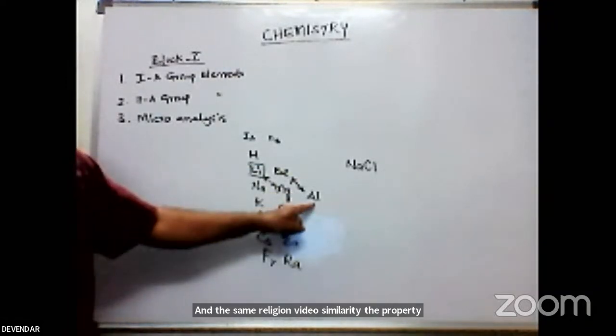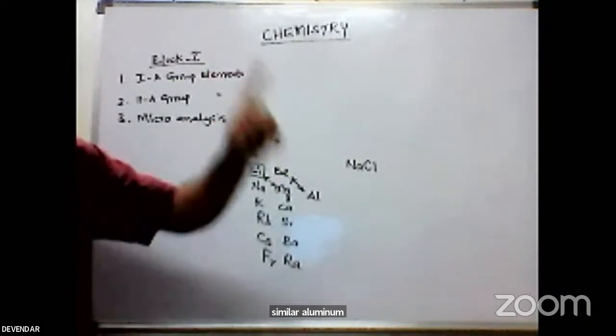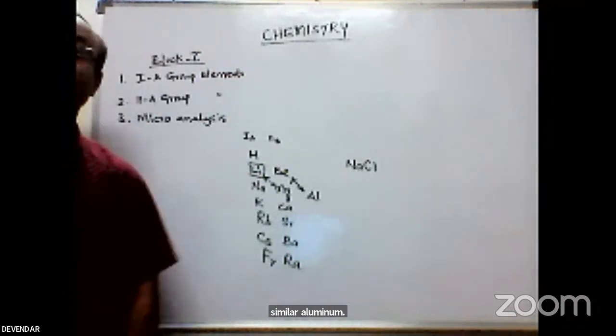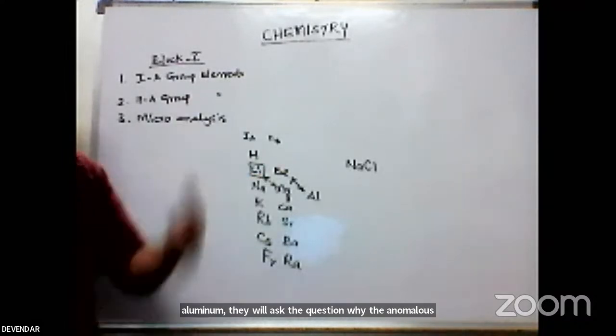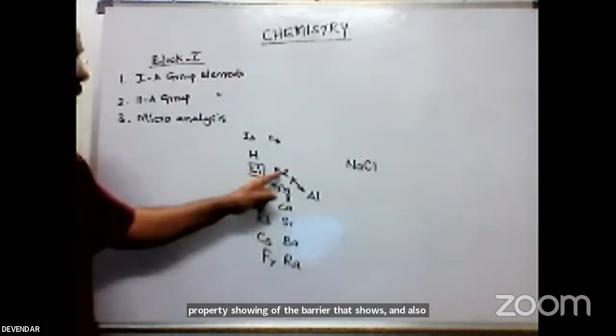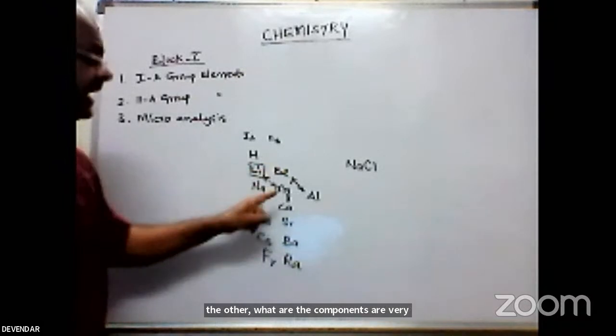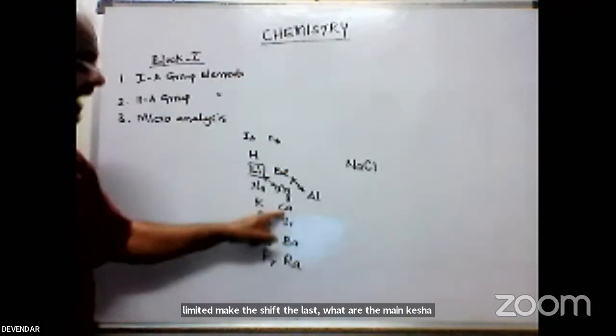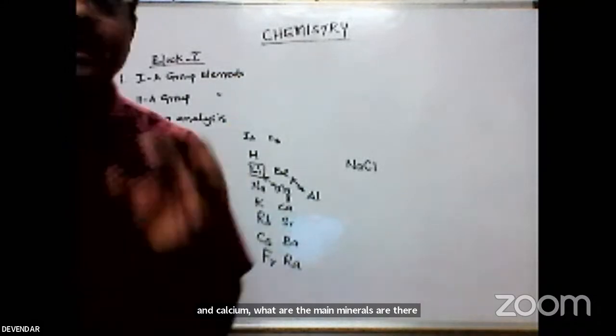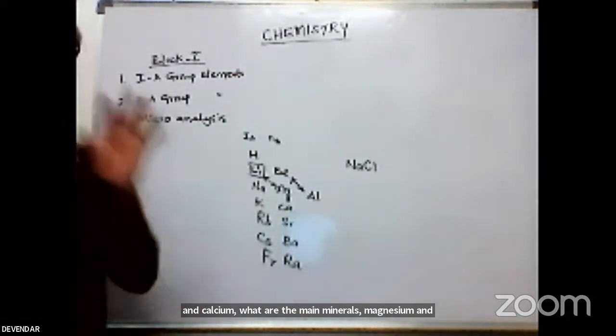What is the diagonal relationship? The one between beryllium and aluminum. They will ask in the questions. Why does beryllium show anomalous properties? They also ask what are the compounds of beryllium and magnesium. They will ask what are the minerals of magnesium and calcium. What are the main minerals of magnesium and calcium? That's all in the second topic, second unit.